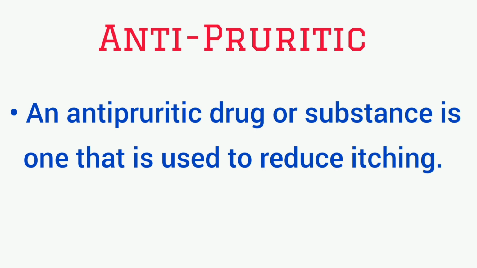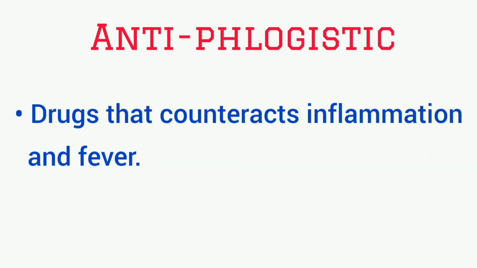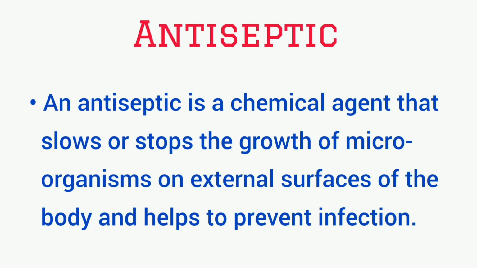Antipruritic. An antipruritic drug or substance is one that is used to reduce itching. Antiphlogistic, drugs that counteract inflammations and fever. Antiseptic. An antiseptic is a chemical agent that slows or stops the growth of microorganisms on the external surface of the body and helps to prevent infections.